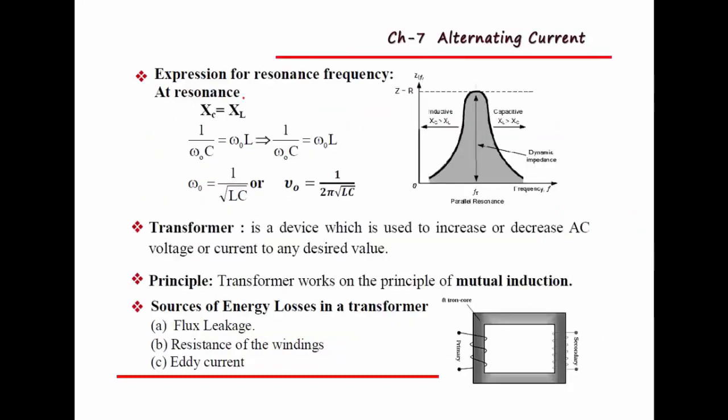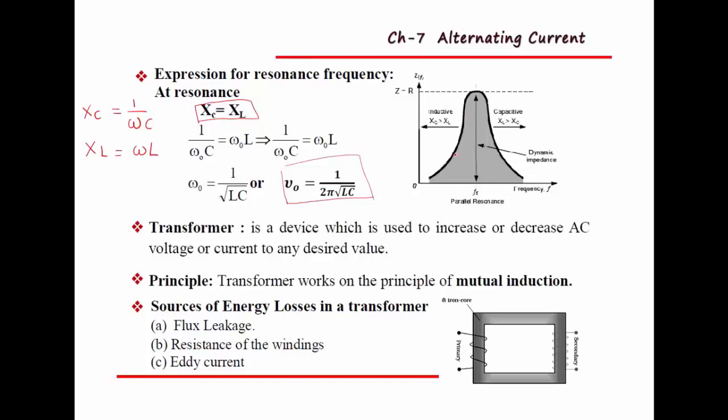Then the expression for resonant frequency. Remember, at resonant frequency, inductive reactance and capacitive reactance are both equal. We know the relation between XC and XL. Capacitive reactance is given by XC equal to 1 by omega C. Inductive reactance is given by XL equal to omega L. At resonant frequency, XL and XC are equal. So we get resonant frequency f naught, or you can use nu naught, equal to 1 by 2 pi root of LC. This is the expression for resonant frequency.